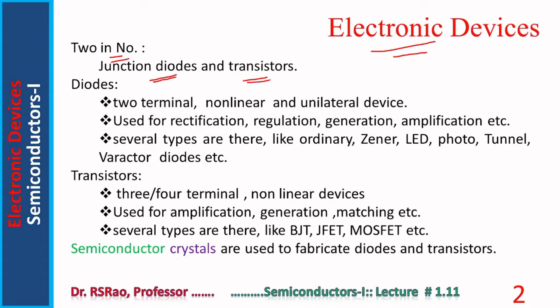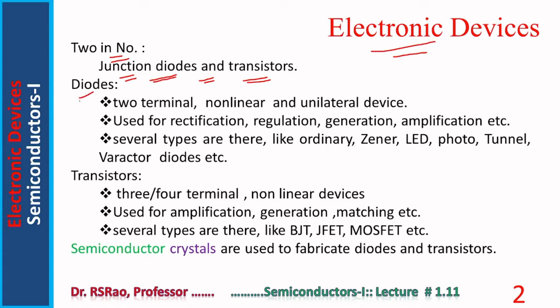Junction diodes refer to diodes that are fabricated with semiconductors. Transistors refer to triodes that are fabricated with semiconductors. So we are basically in semiconductor electronic devices. And these are two. One is the diode, another is the transistor.